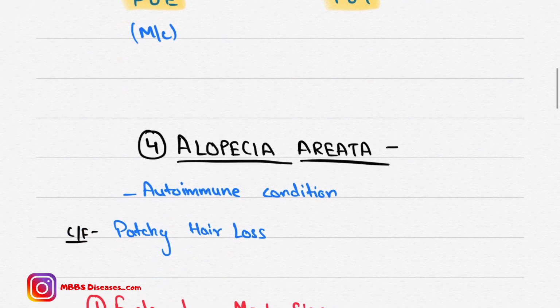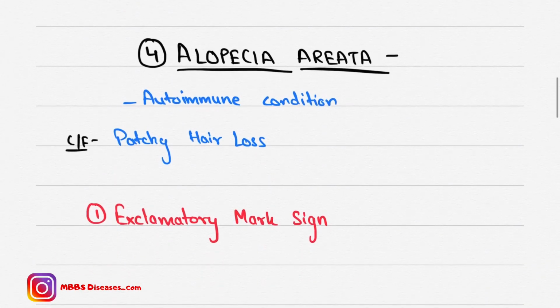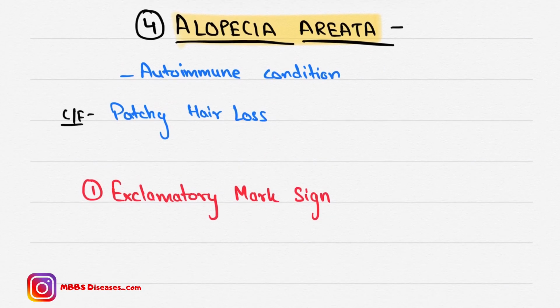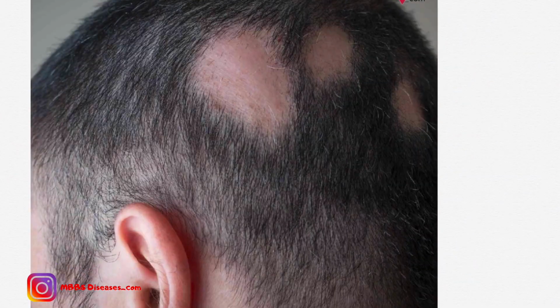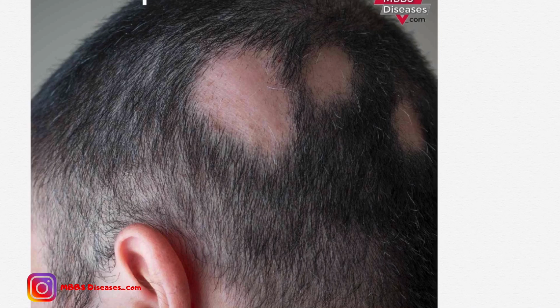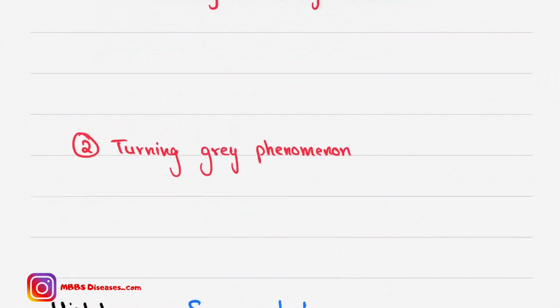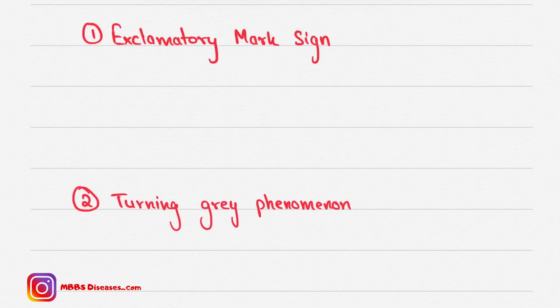Now coming to another disorder, which is alopecia areata. Alopecia areata is an autoimmune condition and the clinical feature is patchy hair loss. Here we have patchy hair loss like this. Now we have a sign which is the exclamation mark sign.